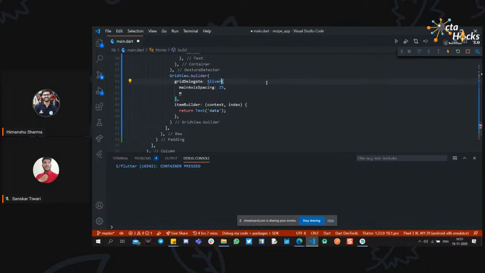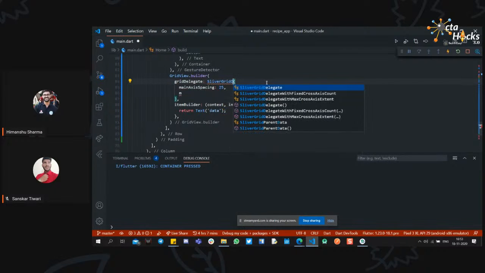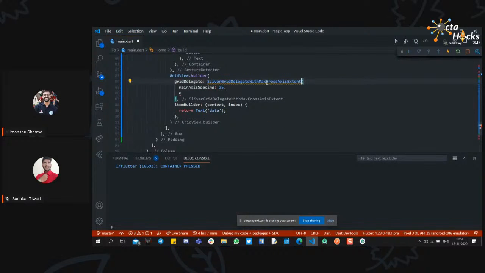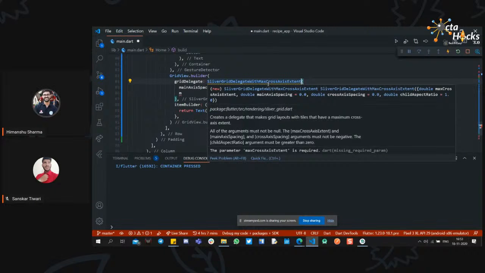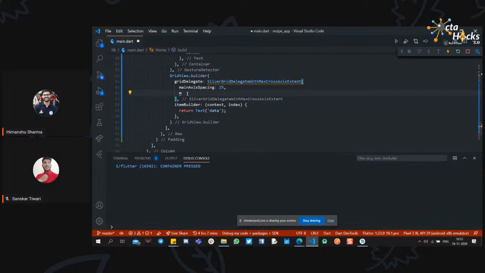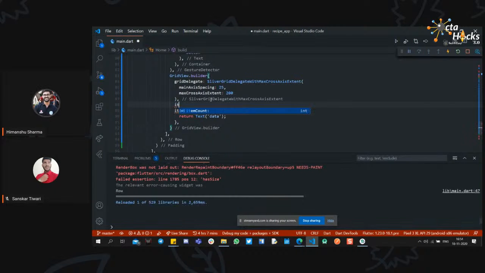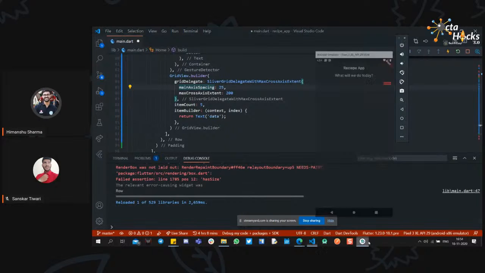Let me change that. Yeah, so it requires another max cross axis extent. For now it will be much better, and I will display an item count of 5. So it will display five items right here.